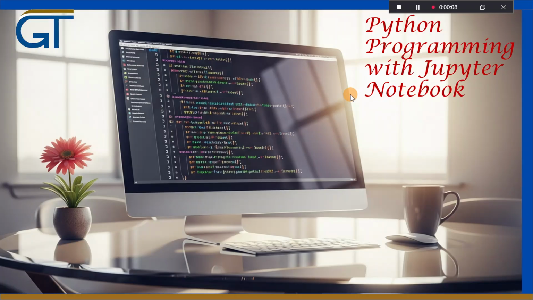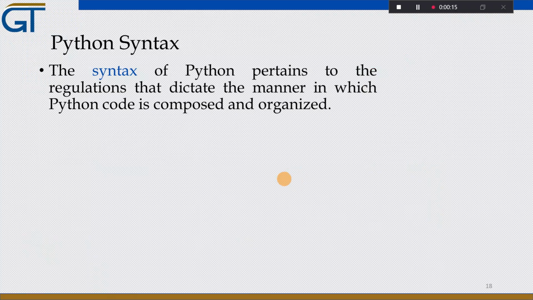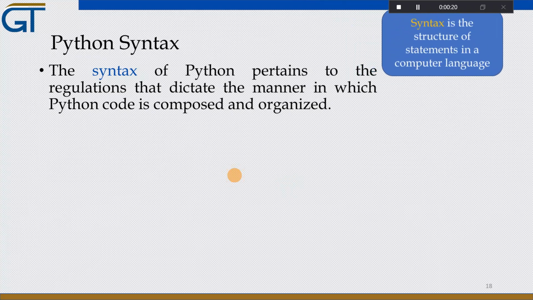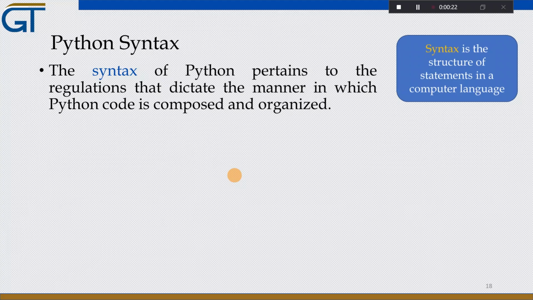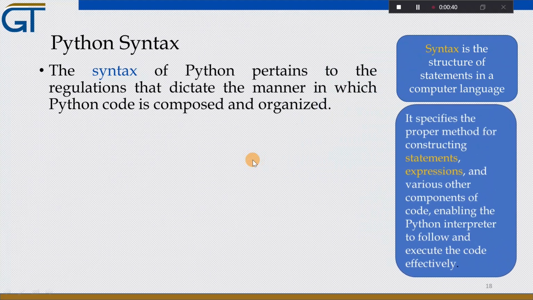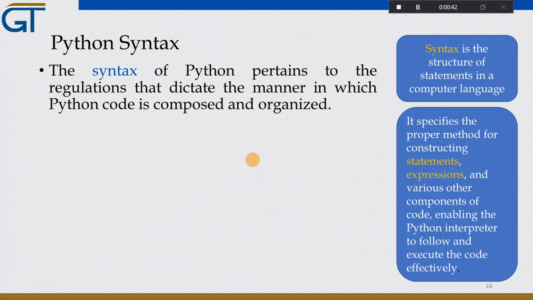In this video we are going to see Python syntax. So, what is a syntax? The syntax of Python pertains to the regulations that dictate the manner in which Python code is composed and organized. A syntax, in short, is the structure of statements in a computer language. The syntax actually specifies the proper method for constructing statements and expressions.